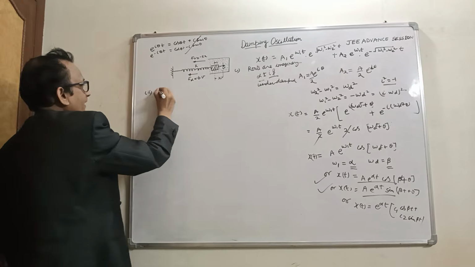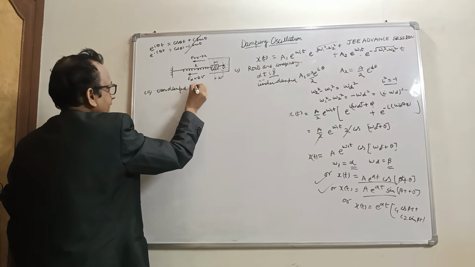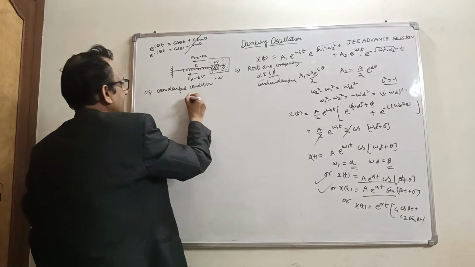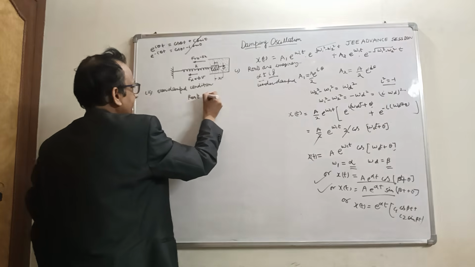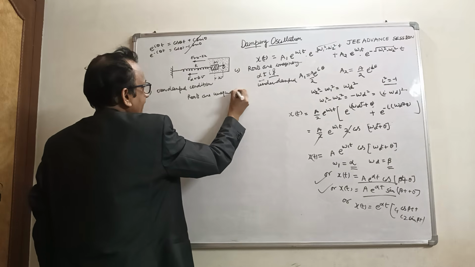Here we discuss the over damped condition. In the over damped condition, the roots are distinct, unequal and real.